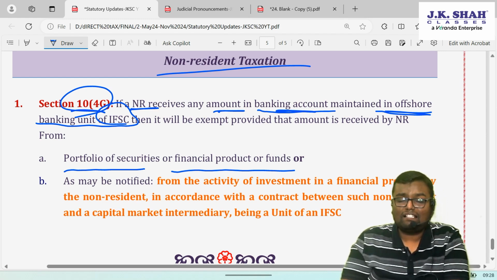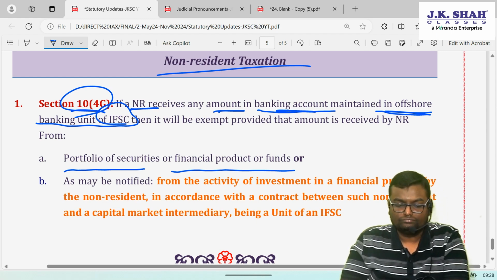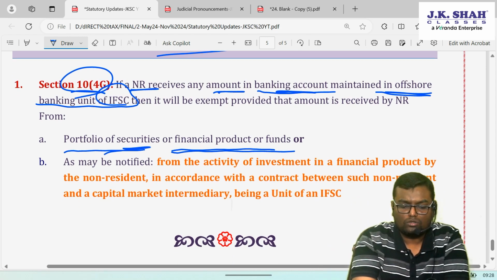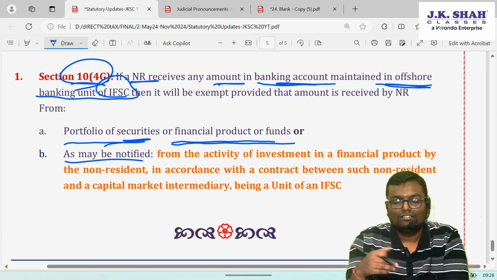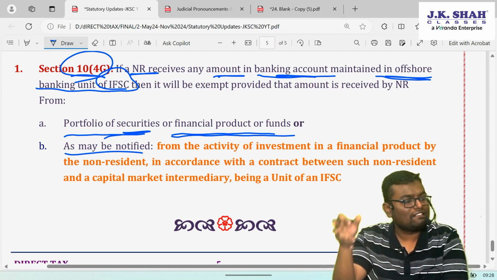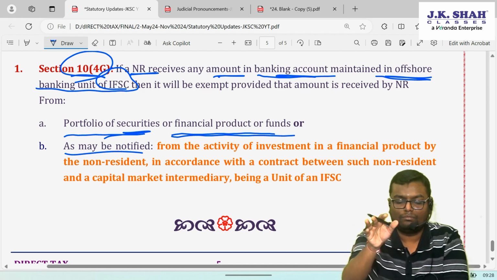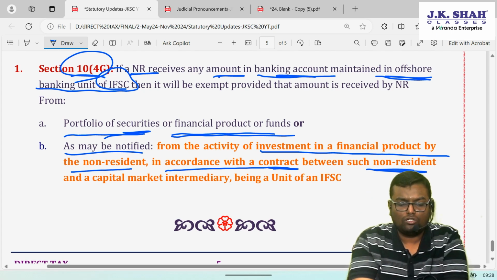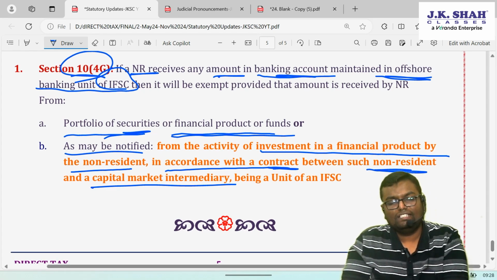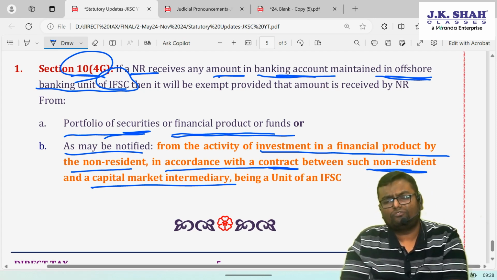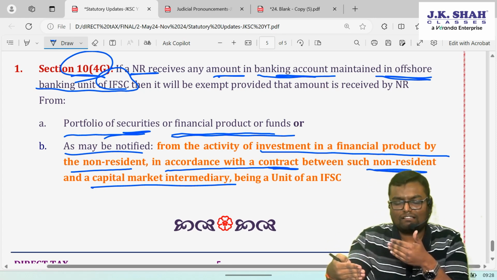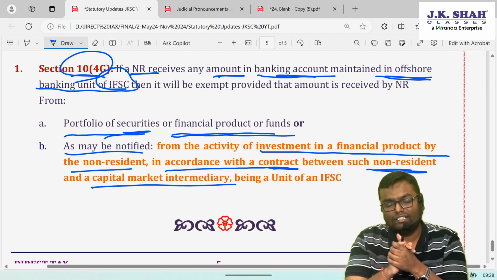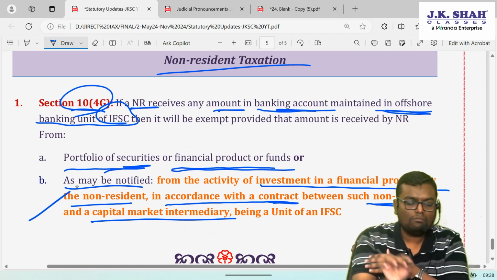If a non-resident receives any amount in an IFSC banking unit, it will be exempt if this amount belongs to a portfolio of security or financial product of the fund, or as may be notified. Now some more activities are notified, of which amount received in India under an IFSC bank will still be exempt. What are those activities? Investment in a financial product by a non-resident in accordance with a contract between the non-resident and a capital market intermediary being a unit of IFSC. So if there is any such contract, and because of this activity some amount is received into the bank account of IFSC by the non-resident, it will be totally exempt. That has been clarified by CBDT.